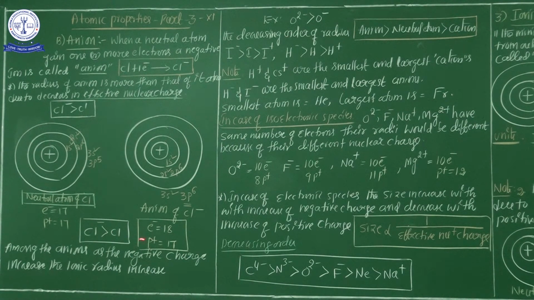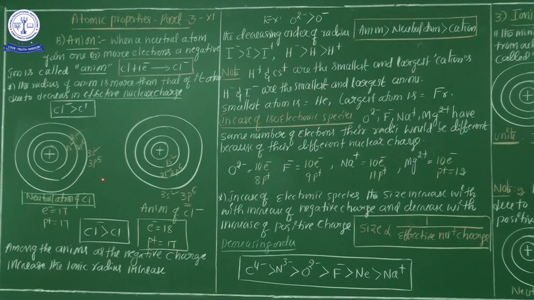Yes or no? Yes, 100% correct. Because among all anions, as the negative charge increases, the effective nuclear charge becomes very low. Effective nuclear charge low, radius what happened? Increases. That is the most important.